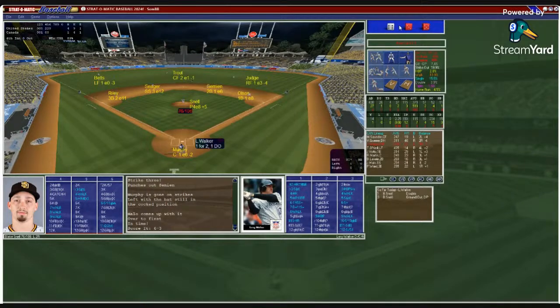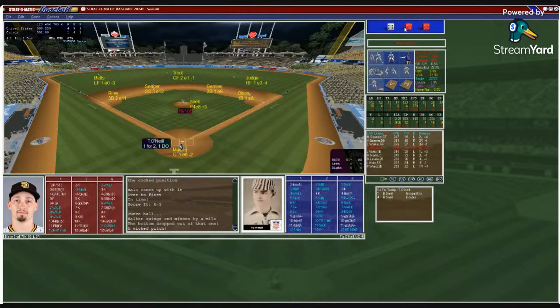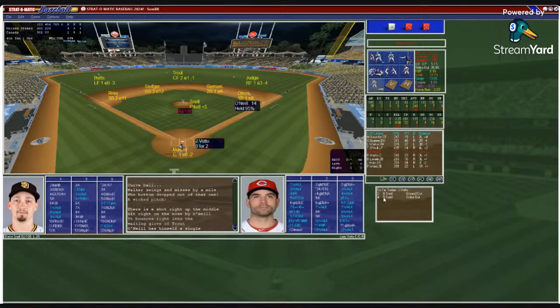Murphy puts down the sign. Snell with a pitch to Walker. Lefty matchup, struck him out. Number 6 for Snell. Here's Tip O'Neill, 1 for 2 with a double. And that's a base hit for Tip O'Neill. Continues to hit so well in this tournament.